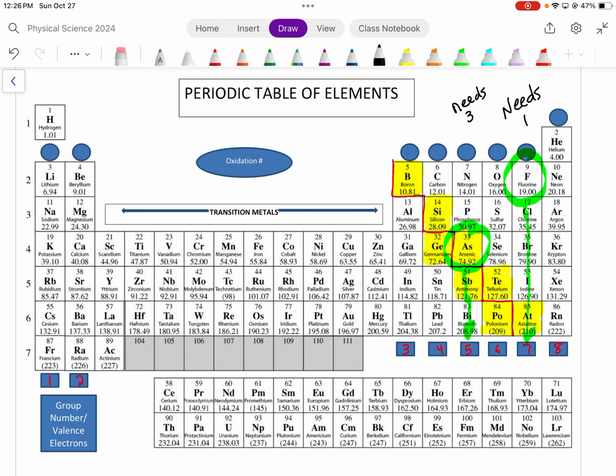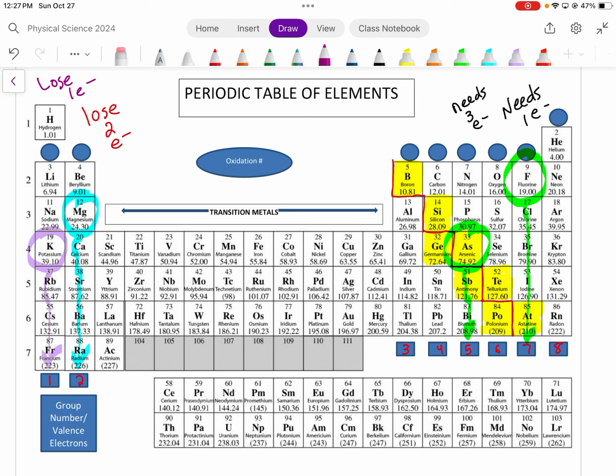If we look at some different elements, over here, magnesium, this one's a little different. Magnesium has 2. Magnesium wants to lose 2 electrons. We're talking electrons here. Magnesium wants to lose 2 electrons to get to that magical number of 8. Something like potassium, potassium wants to lose 1 electron to get to that magical number of 8.